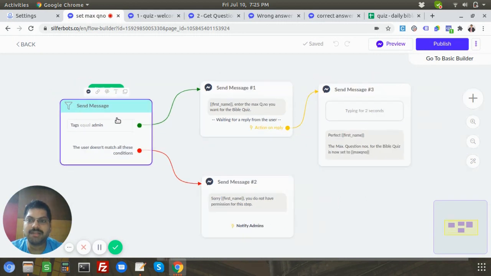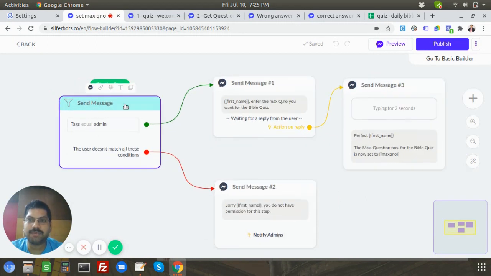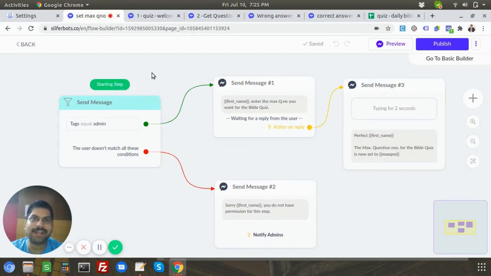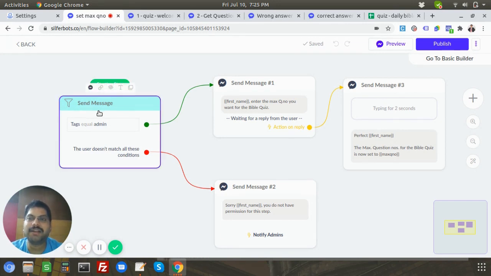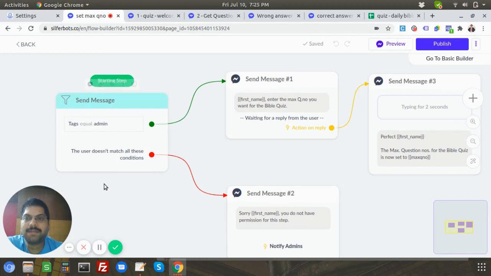So now what I'm doing is, like I said, only admins need to do this, right? We don't want the users to stumble upon the keyword and enable it. So first of all, I've tagged myself as an admin. If I go to my audience info, it will show that I'm an admin. Now the first step is going to be a check whether tags equal admin.